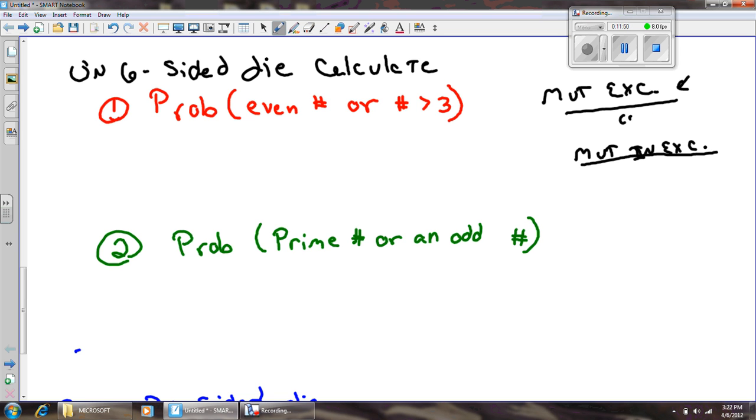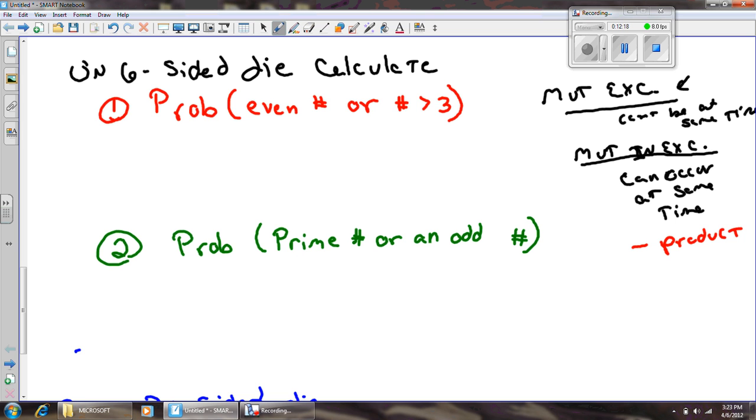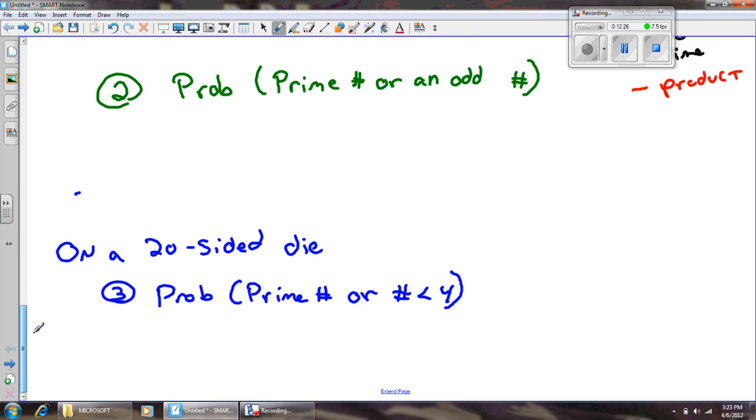And these are events that can occur at the same time. And this is the one that has subtract the product. Product is multiplication. All right, I'll go ahead and pause the video and you can decide. There's actually a third example down here. I want you to do all three of them before you unpause the video.